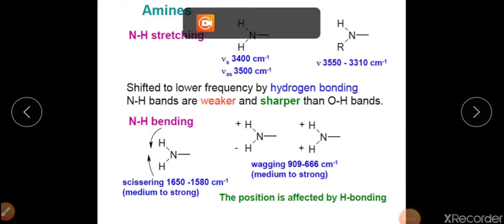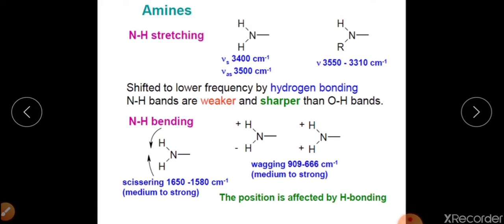Today we are going to discuss the IR spectrum of amines and applications of IR spectroscopy in different branches of chemistry. So, starting with the IR spectrum of amines. You can see on the screen that in amines we have nitrogen-hydrogen bonding and carbon-nitrogen bonding. So the different kinds of vibrations an amine molecule may have are NH stretching vibration.